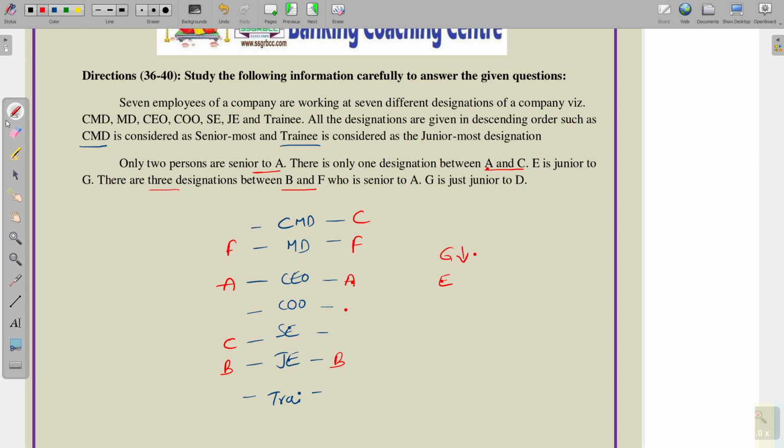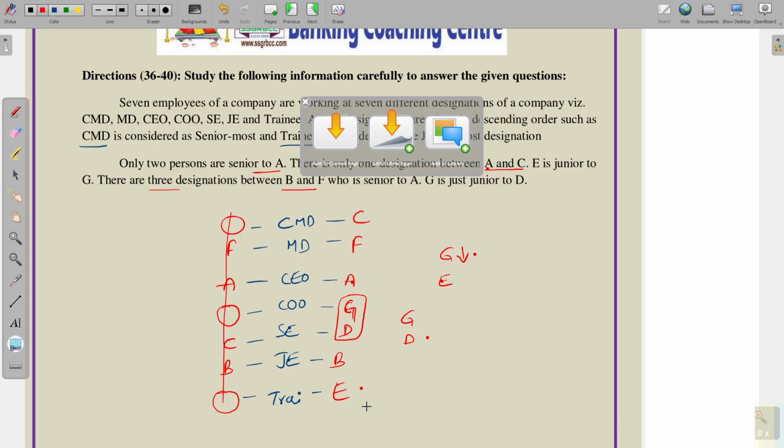And next, F is senior to A, G is just junior to D. Just junior means immediately below D we have G. Only here 2 places are left from possibility 1, 2, 3. These 3 places are not in the same, they are different. So, this is not correct. Here I am placing D and G, and E is below G, satisfied. So, this is the final output of the puzzle.